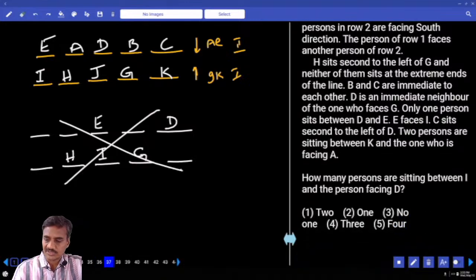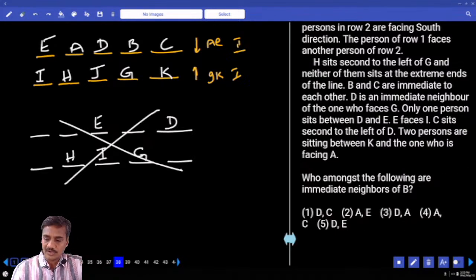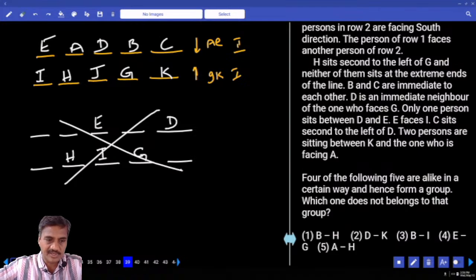37, how many persons are sitting between I and the one facing D? I and the one facing D, there is exactly one person, choice 2, 37. And who among the following are the immediate neighbors of B? D and C, choice 1, 38. Which of the following is true, B and H.